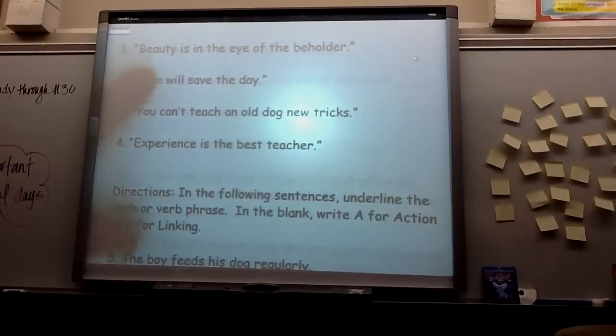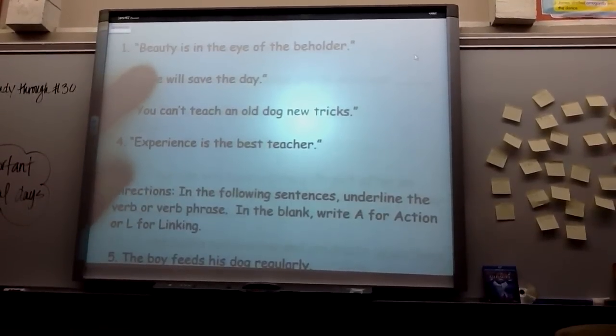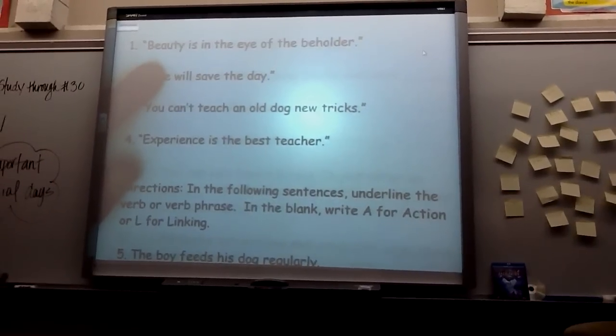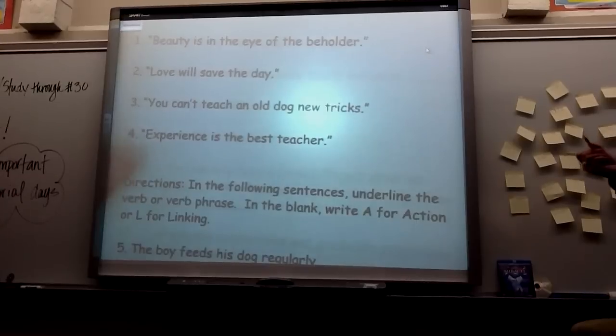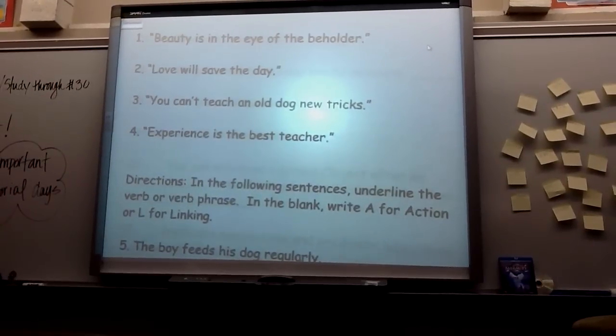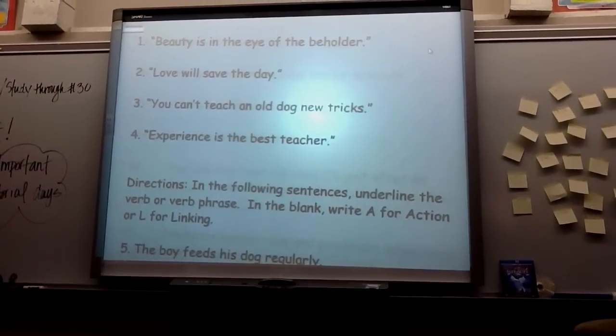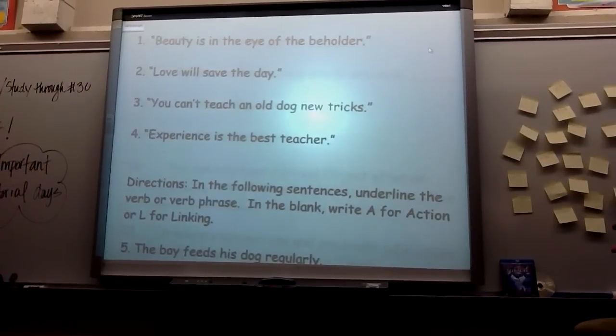Subject and verb, but what do you need to find in order to find the subject and verb? Everybody? Prepositional phrase. Okay, so I'm going to mark those as well. I'm also going to mark additional things that I didn't ask you to mark. What would be smart since we're creating a study guide? To mark it on your paper, right?